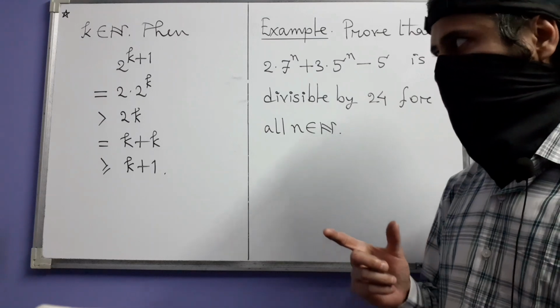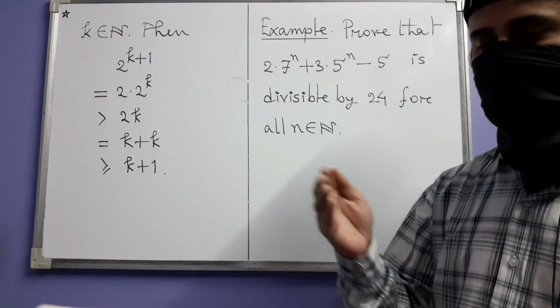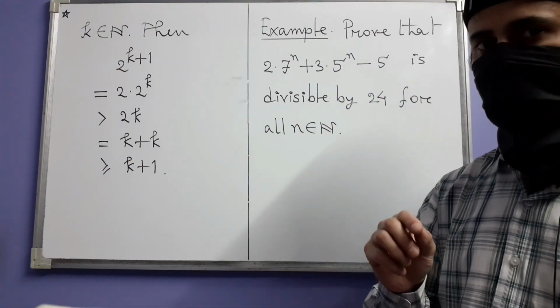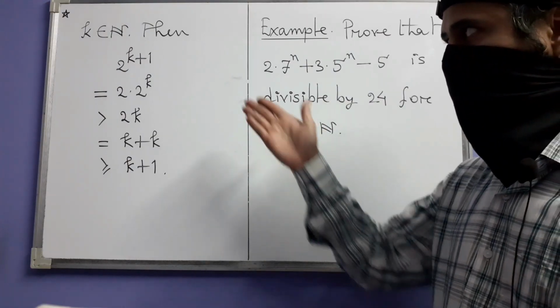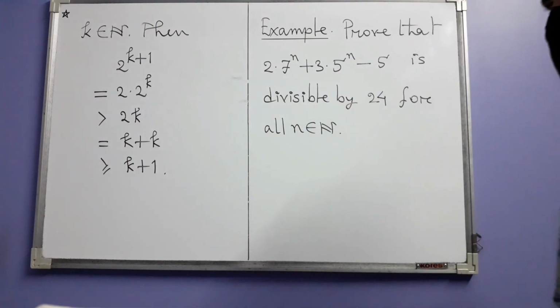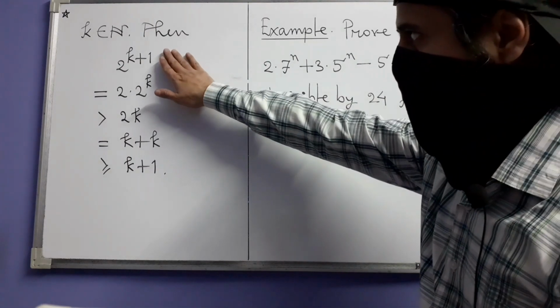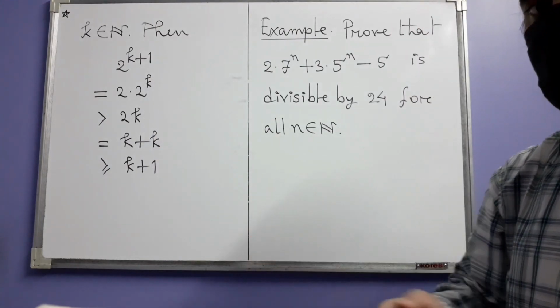It is often the case that the basis is easy. Okay, the statement being true for n equal to 1, it's often very easy to prove that. But it's the induction step where things can become very complicated. In spite of how easy these things look, sometimes things can become difficult.